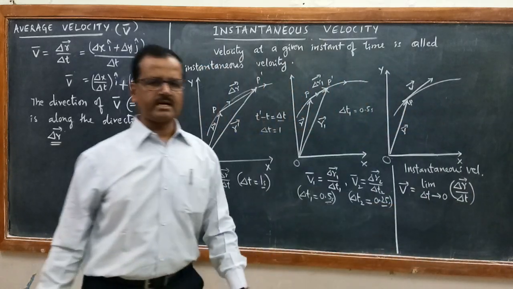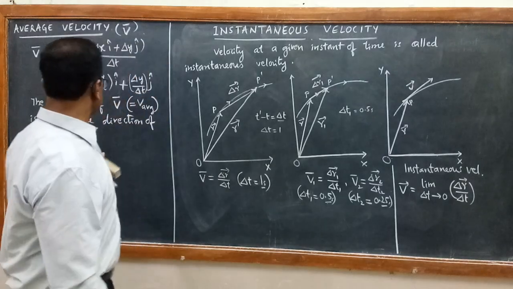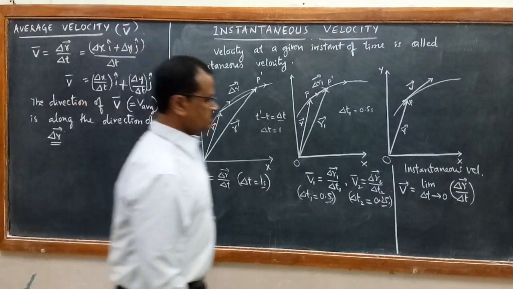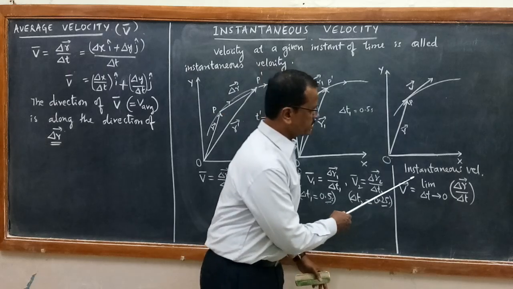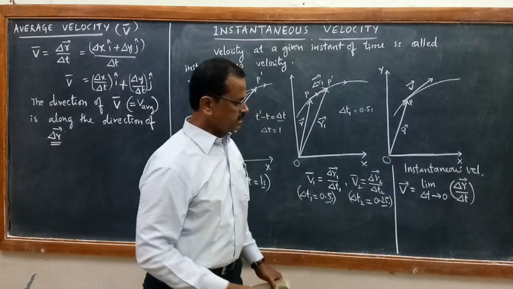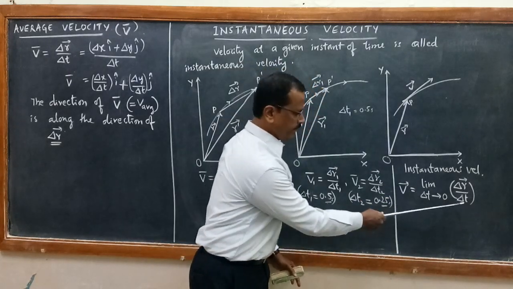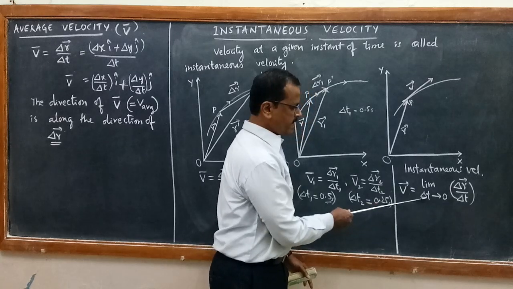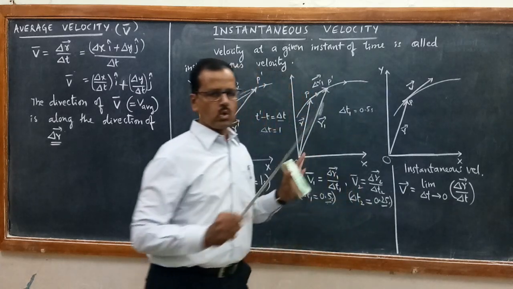And we know what delta r by delta t is: it is nothing but average velocity. So I can define the instantaneous velocity as the limiting value of average velocity as time interval tends to 0.